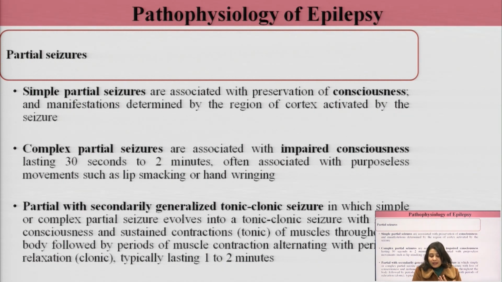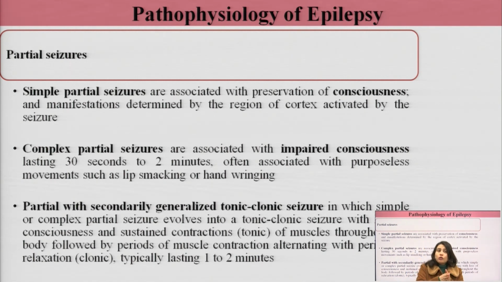Then, partial with secondarily generalized tonic-clonic seizures, in which the simple or the complex type of partial seizures eventually evolve into generalized tonic-clonic seizures. When I use the term tonic, I am talking about sustained muscle contractions. And when we talk about clonic, I am talking about very rapid and continuous muscle contraction and relaxation.